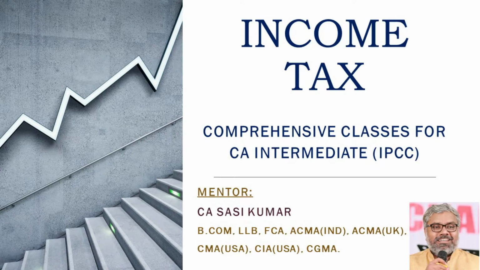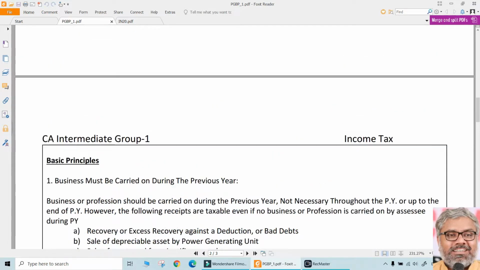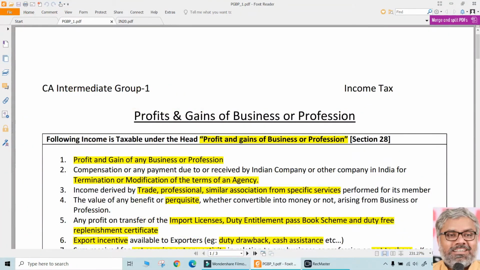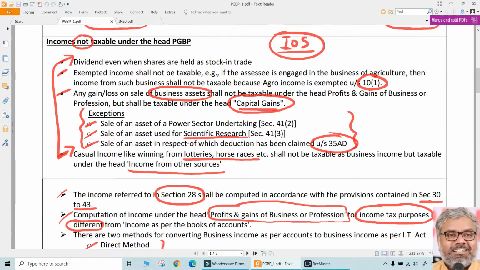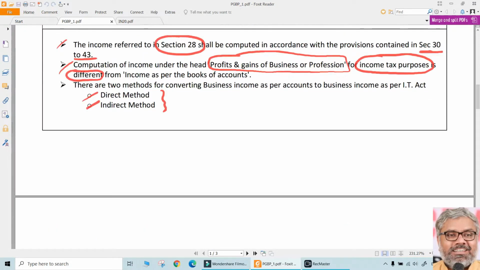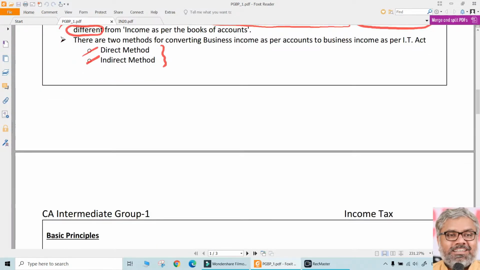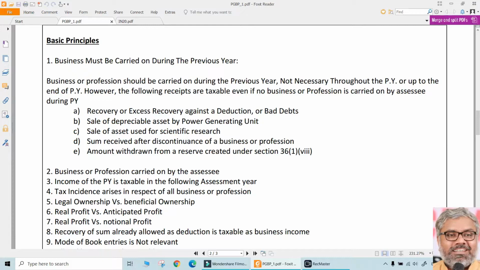In the earlier session of the chapter PGBP, Head of Income, we discussed the charging section of this Head of Income, that is section 28. What types of incomes are chargeable to tax under this head, which are not taxable under this head, and what are the other general things that we should observe while learning the aspects of PGBP. Now let us continue this conceptual discussion before entering into the real provisions, because this helps a lot in understanding the provisions easily and remembering them easily rather than just going blindly.